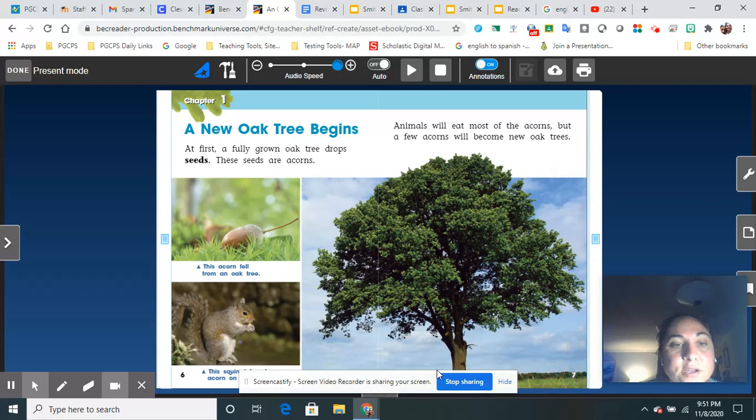When I see the picture of the acorn, it reminds me of the fall because that's when I see them on the ground. And also when I see the squirrel, I think about all the squirrels that run up and down the trees in my neighborhood and how fast and cute they are.